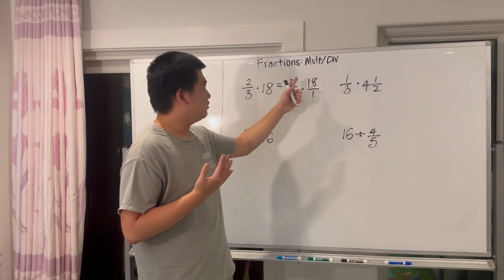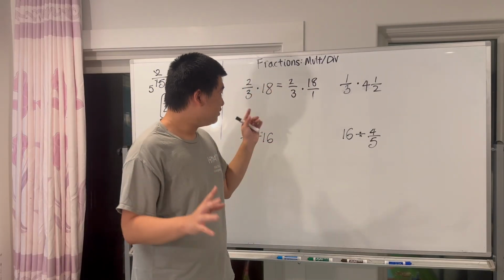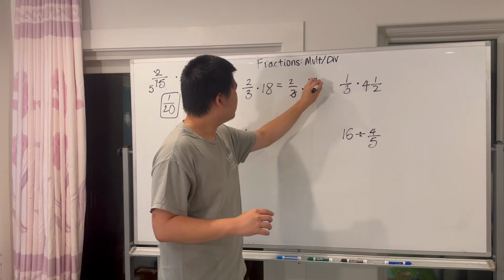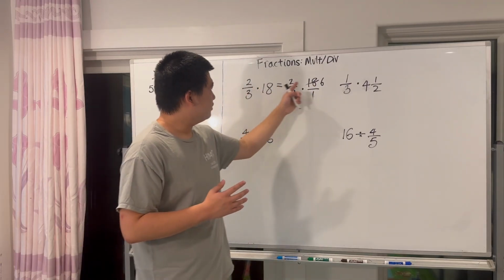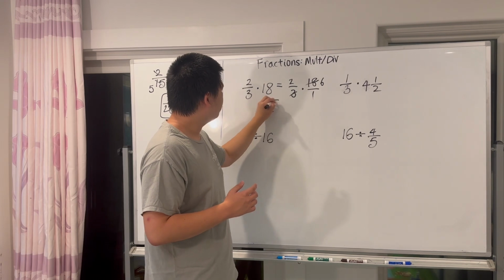So, fraction multiplication, wait a second, you can still cancel. 18 and 3, 6. Never do bigger multiplication than you have to. 2 and 6, that makes 12. Very easy.